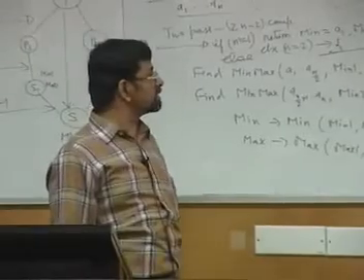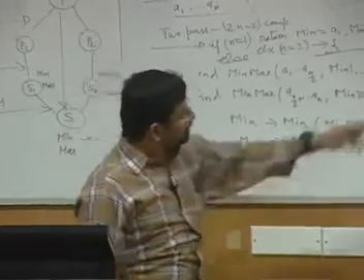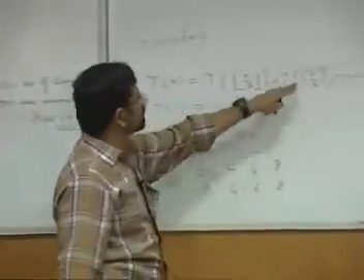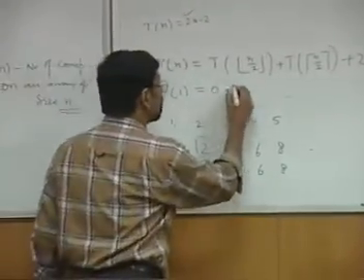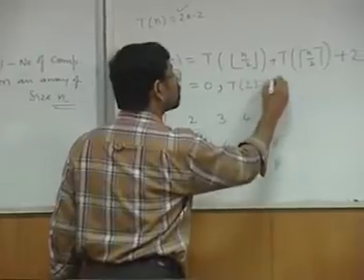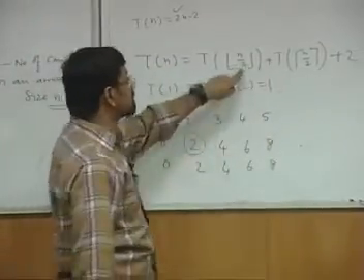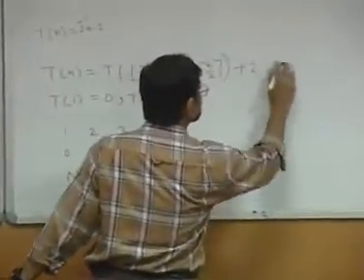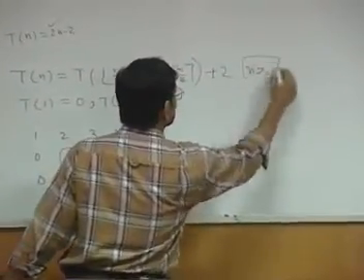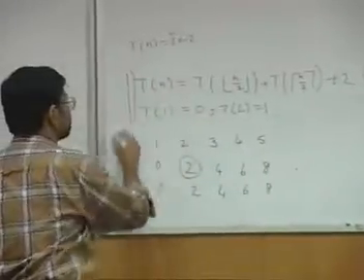Then what is the complexity? The complexity is still T of n equal to T of n by 2 plus T of n by 2 plus 2. T of 1 is still 0, but T of 2 equals 1. And this is applied only when n is greater than 2. So for n greater than 2, this is the formula.